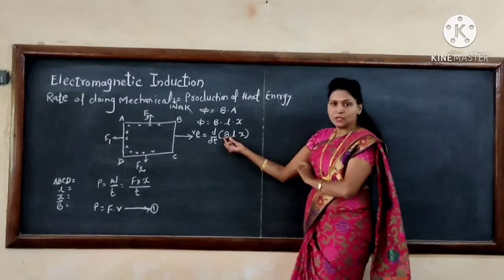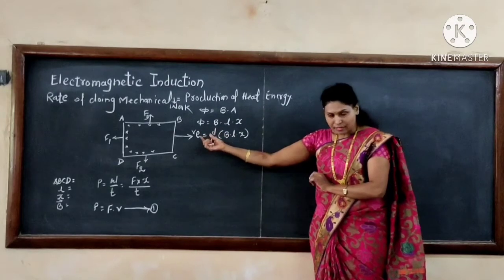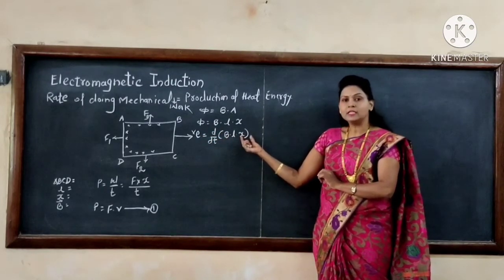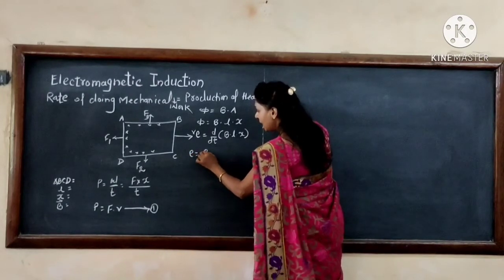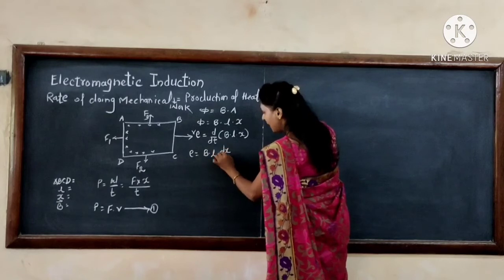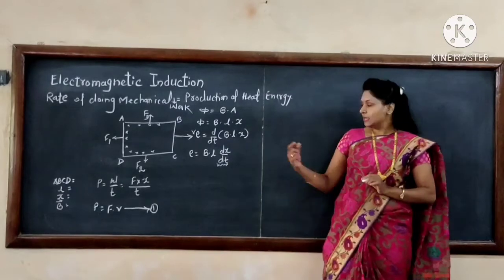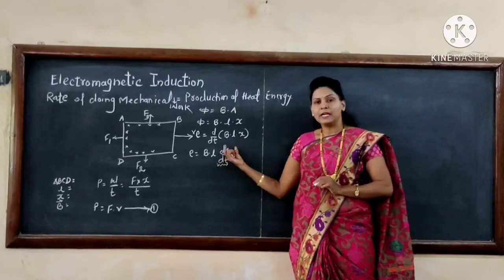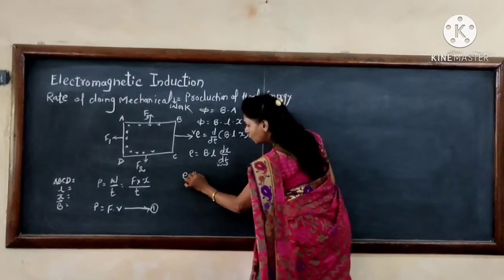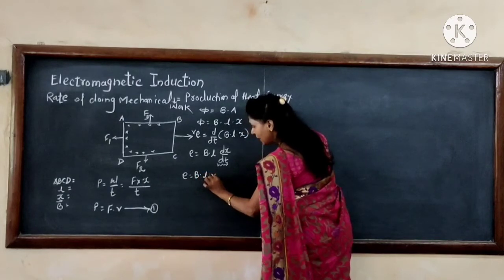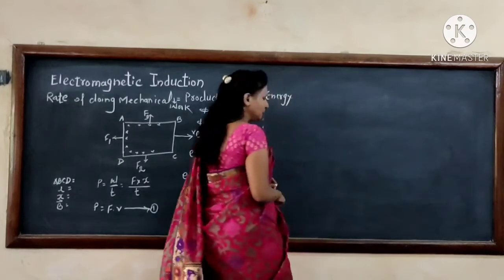Here B and L are constant, so they are taken out of the derivative, and the only variable is X. Therefore E is equal to BL dx by dt. The term dx by dt, displacement divided by time, is velocity v, and therefore E is equal to BLV. Suppose this is equation number 2.